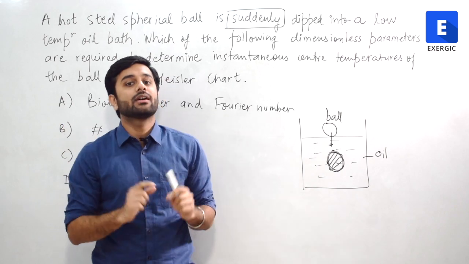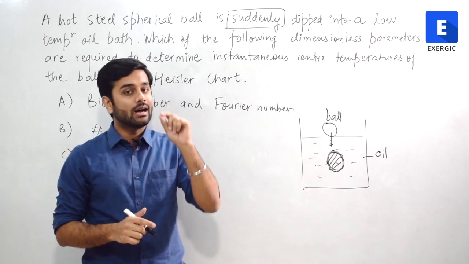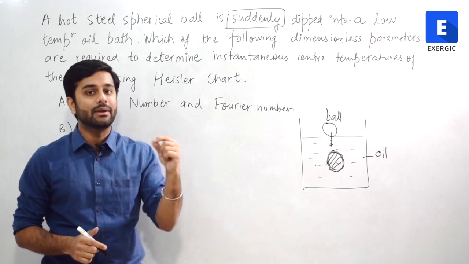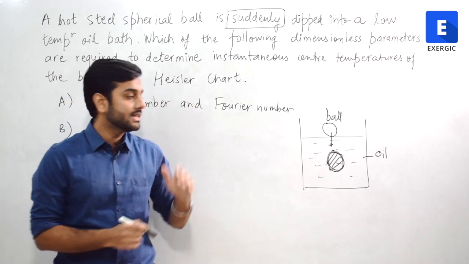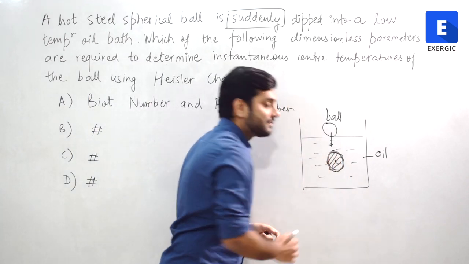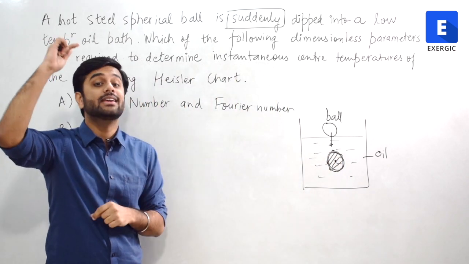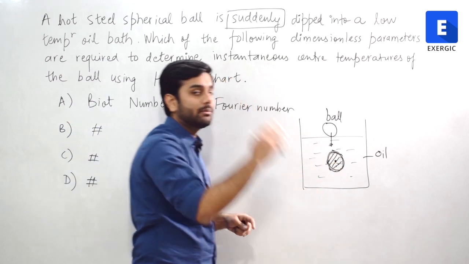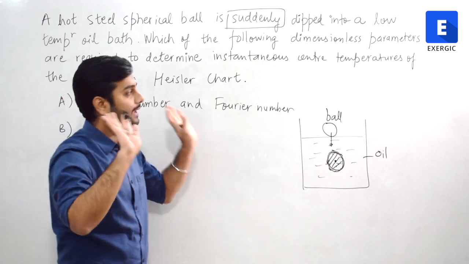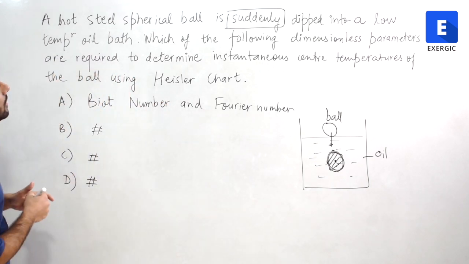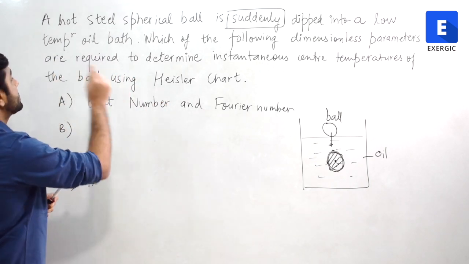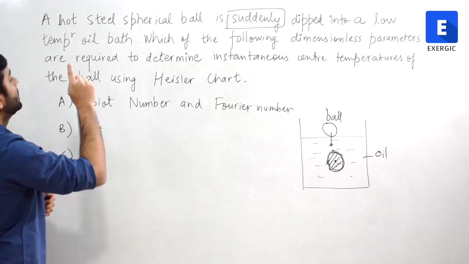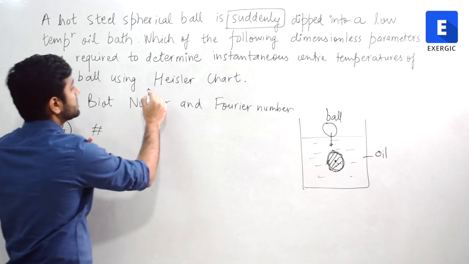So the heat transfer is occurring in a situation where unsteady heat transfer is going on, and at every next time interval, temperature is continuously changing. At the center also, it would have been high, rather highest, and that will also start decreasing with time. At other points also, the temperature will keep on decreasing with time. All right. So, which of the following dimensionless parameters are required to determine the instantaneous center temperature of the ball using Heisler chart?